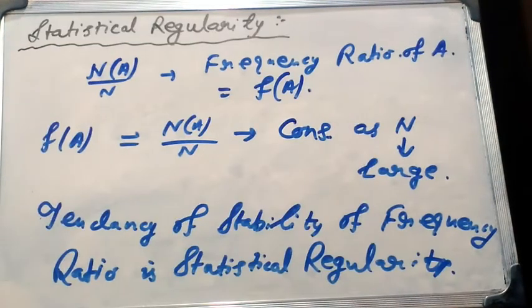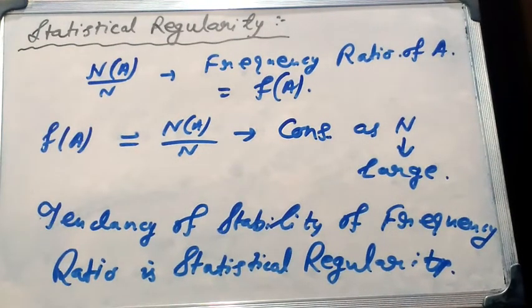Now we will discuss an important portion of probability, that is statistical regularity. Let a random experiment E be repeated N number of times under identical conditions. Identical conditions means approximately identical conditions, as I told before. Suppose the event A of E occurs Na number of times.